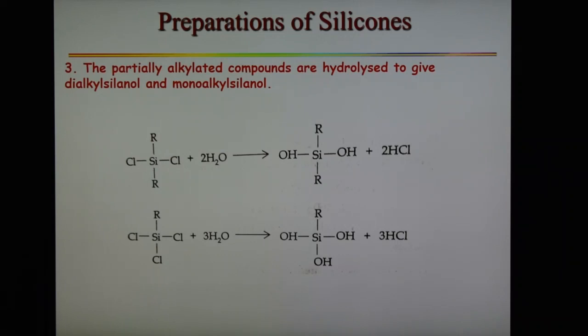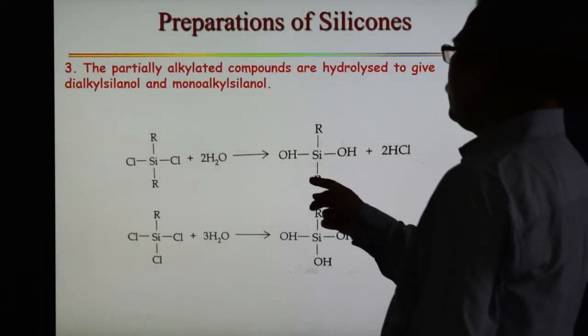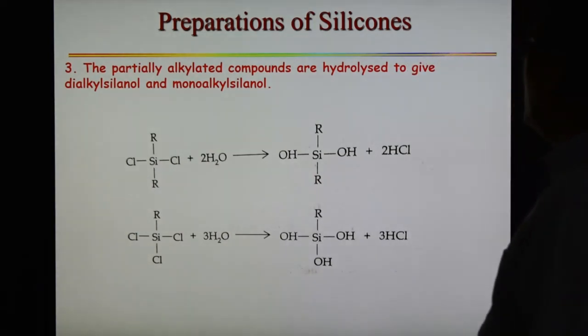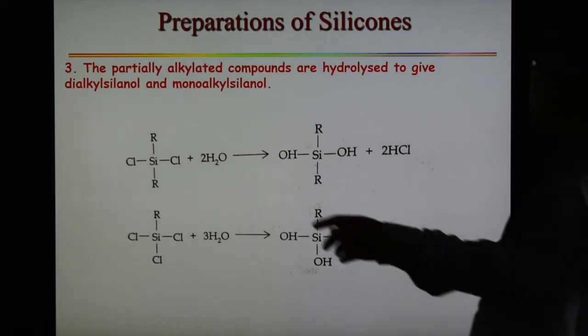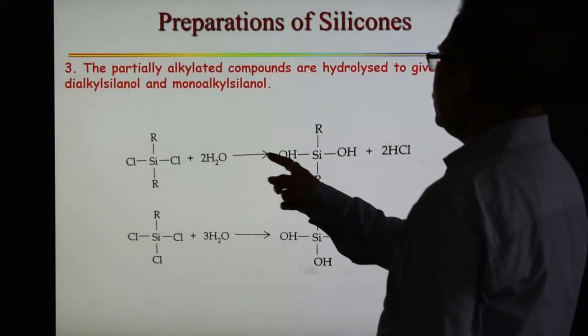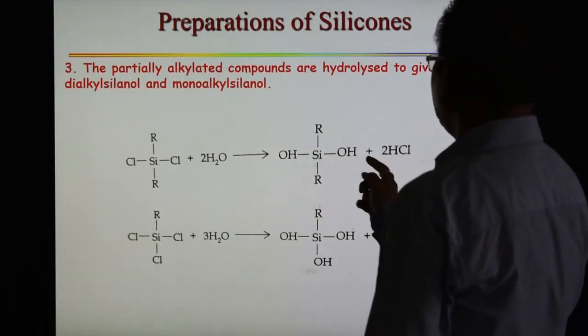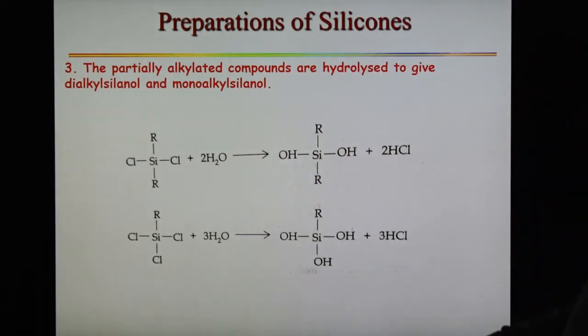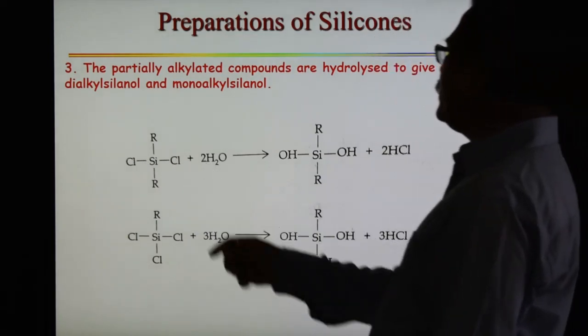Another method of preparation of silicones, the third, is that partially alkylated compounds are hydrolyzed to form dialkyl silanol and monoalkyl silanol. For example, for the dialkyl silanol, the compound R2SiCl2 undergoes hydrolysis with water. Here 2 OH groups come in place of 2 Cl, and 2 HCl are replaced.